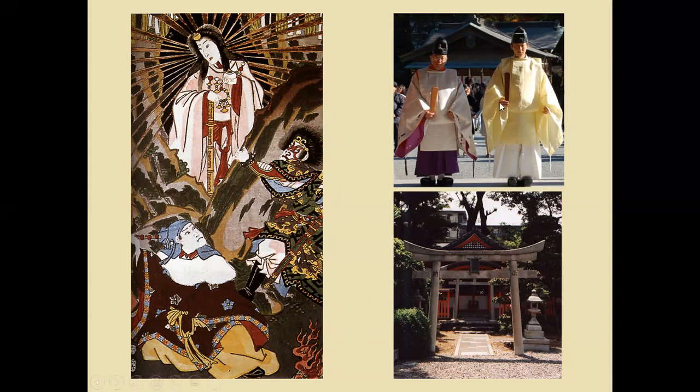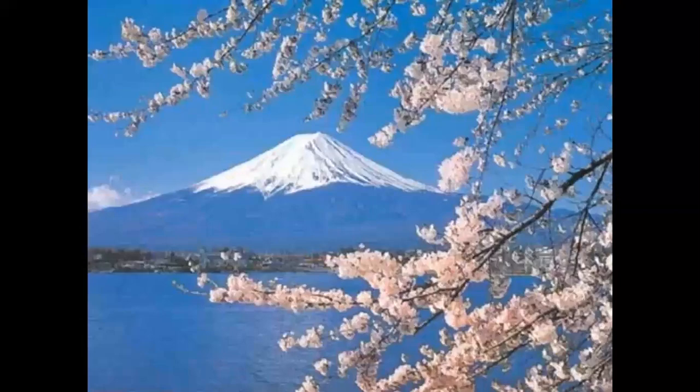On the top right, we also see Shinto priests, who are the main practitioners and mediators in the religion. And the most famous example of the symbol of Shinto are these buildings. These are called torii gates. They supposedly symbolize the pathway from the real world into the spirit world. So whenever you pass under a torii gate, you're entering into the spirit world. And typically we see these torii gates as entrances into Shinto shrines or temples.